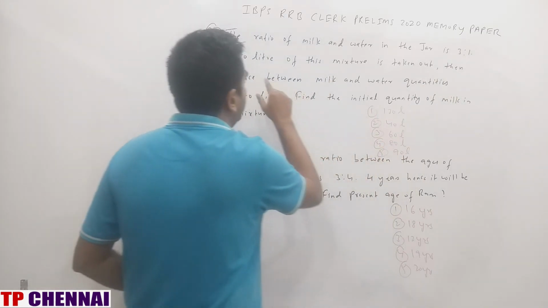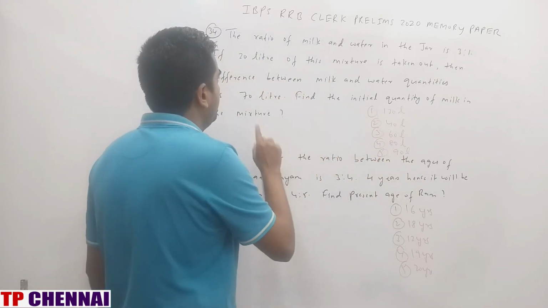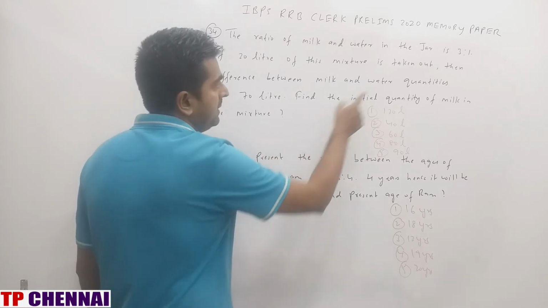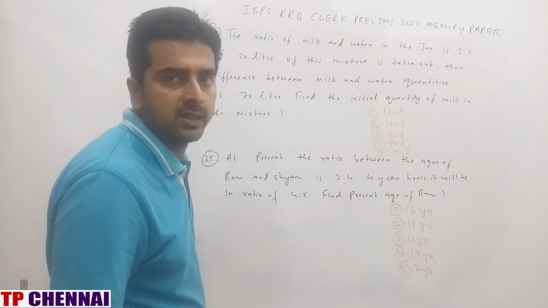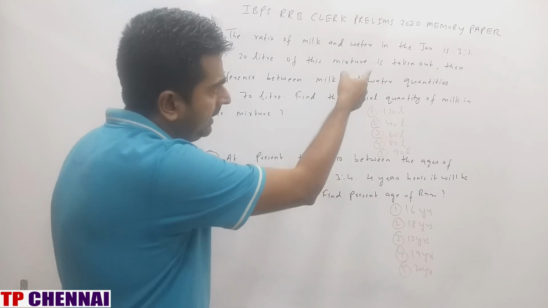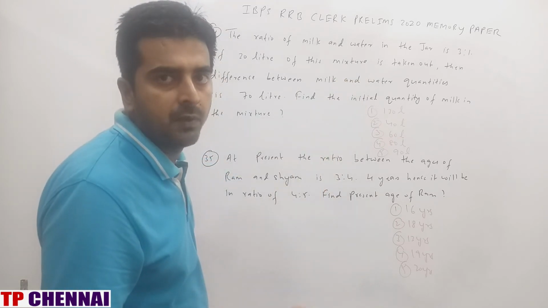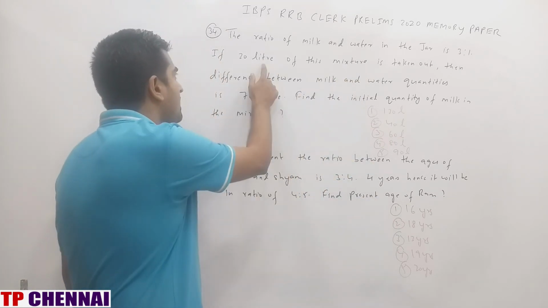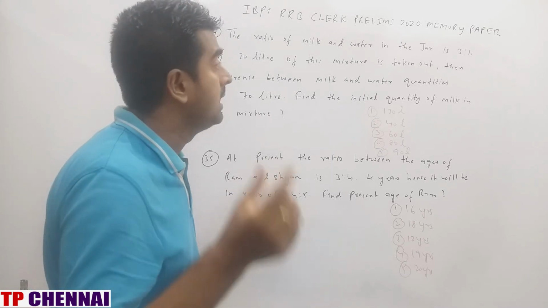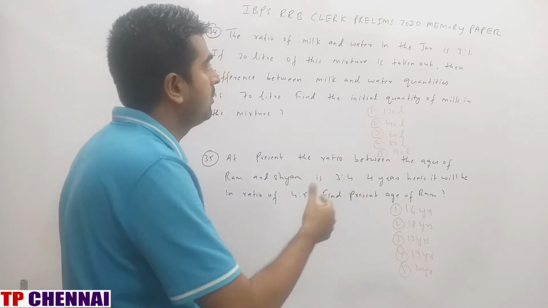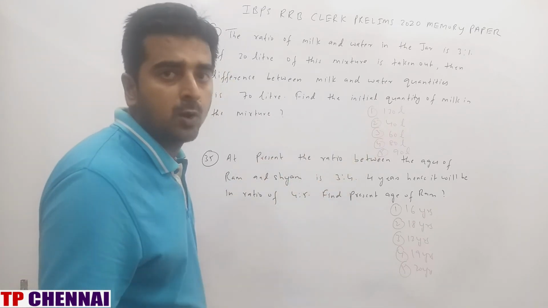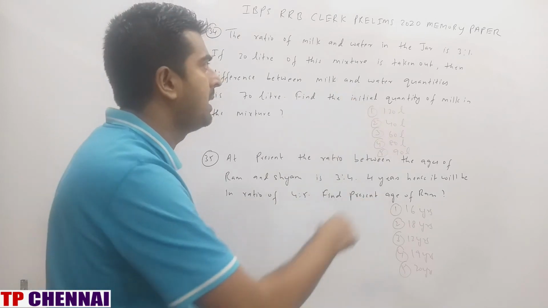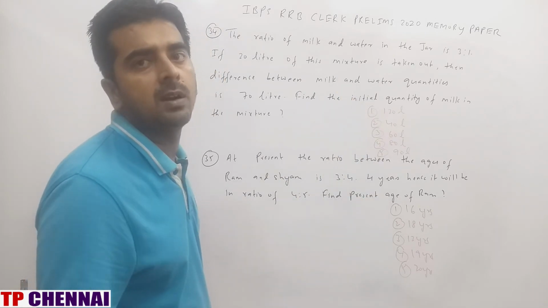3:1. When they have removed 20 liters of mixture, the difference between milk and water is 70 liters. That means 3:1 is the ratio. So 2 part is 70, 1 part is 35. Initial ratio is 4. 4 part is 35 into 4, 140. When they have not removed the 20 liters, so 160. Now 160 liters is divided among milk and water in what ratio? 3:1. 4 part is 160, 1 part is 40, 3 part is 120. Milk is 120, water is 40.